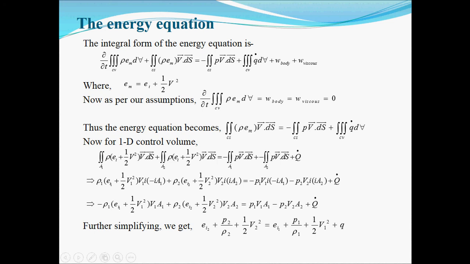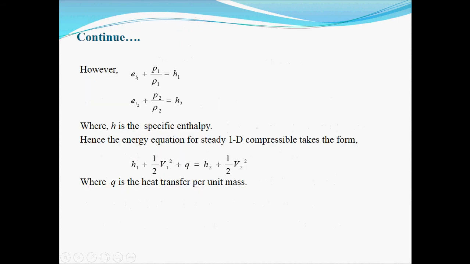Here e_i represents the internal energy per unit mass of the substance.